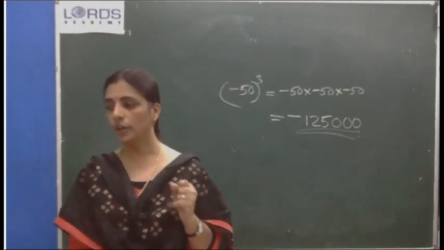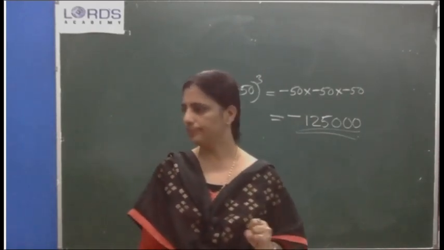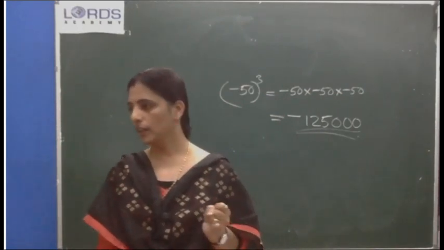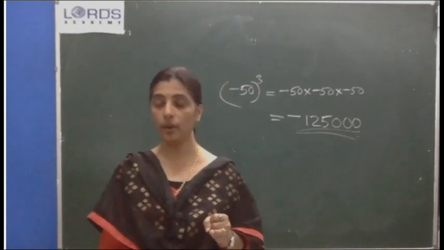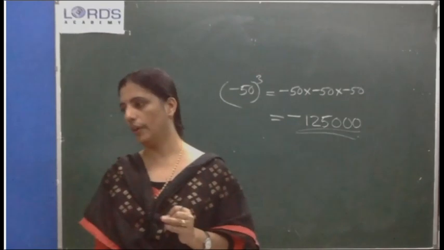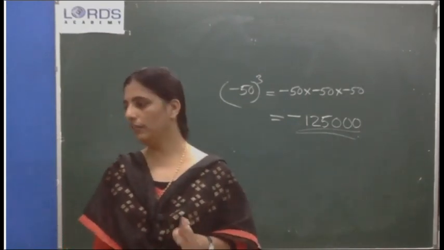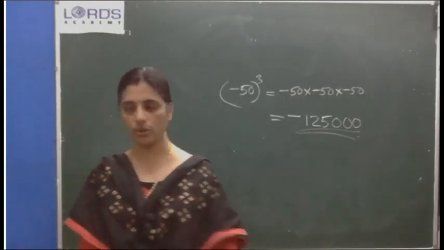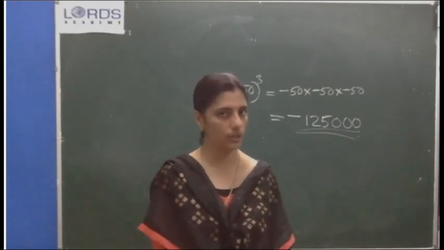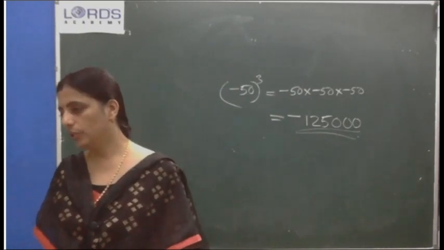So which of the following are cubes of an even number? See the numbers. 216. Yes, 216 is an even number, so 216 is the cube of an even number. 729, cube of an odd number, because the number is odd, so its cube root also should be odd. 3375, odd. 8000, even. 125, odd. Likewise you have to answer question number 6, based on our second or third note. Very easy.